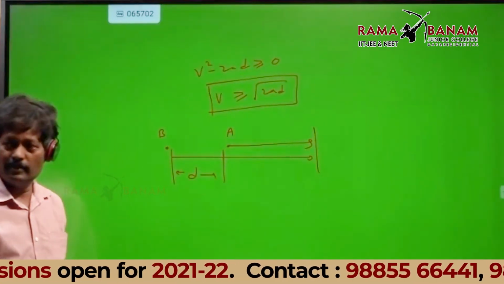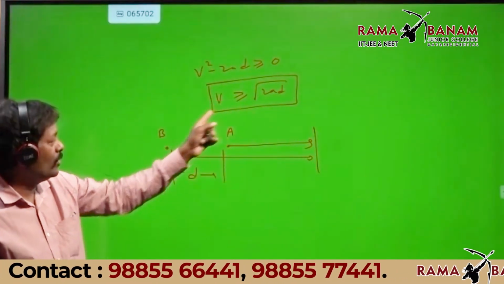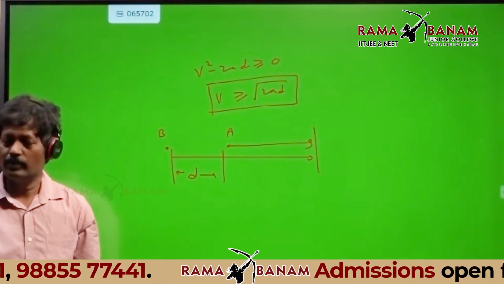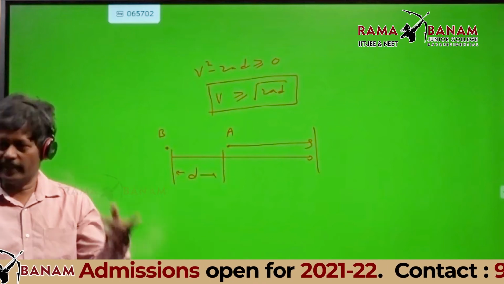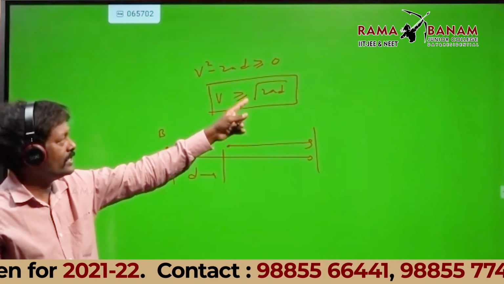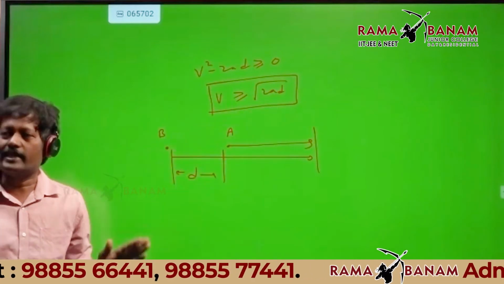The velocity of B should be greater than or equal to root of 2AD. If the velocity is less than root of 2AD, both the vehicles cannot meet.